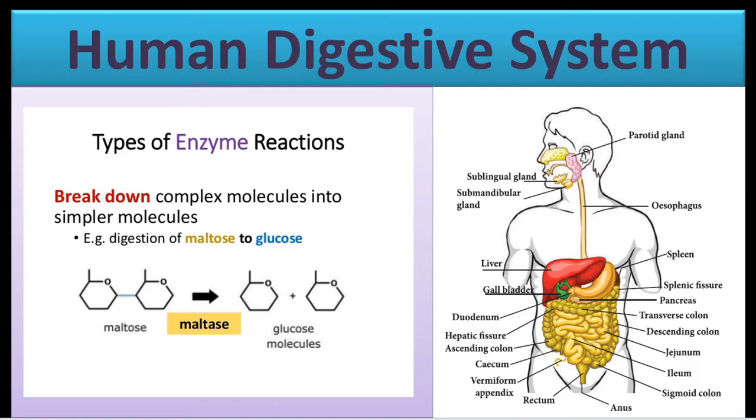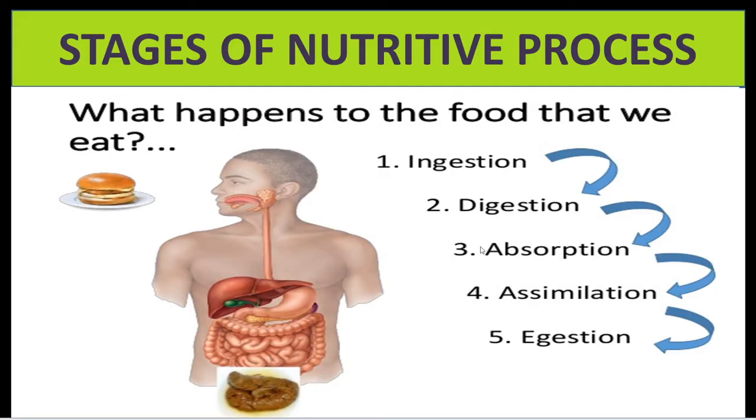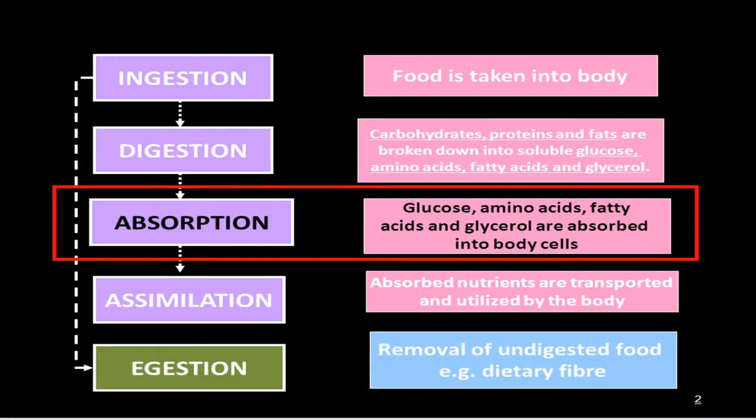So there are 5 stages in the nutritive process: ingestion, digestion, absorption, assimilation and egestion. Ingestion is nothing but the intake of your food. Then digestion: since the digestive system will struggle to digest complex substances, they should be broken down into simpler ones. The process of breaking down complex substances into simpler ones is called digestion.